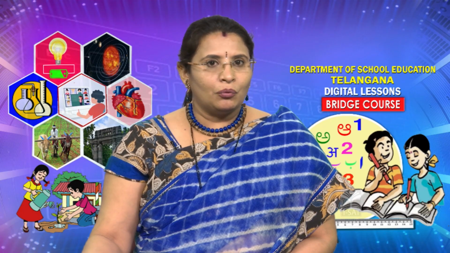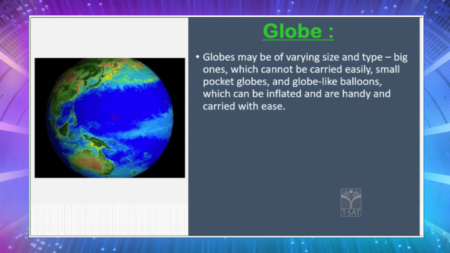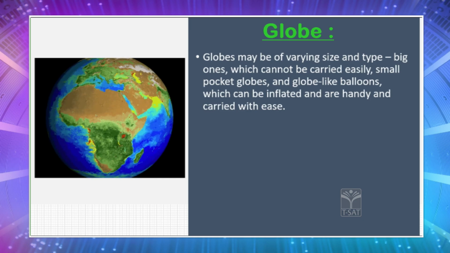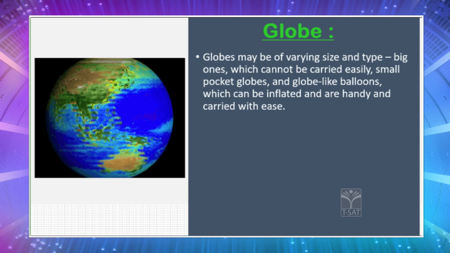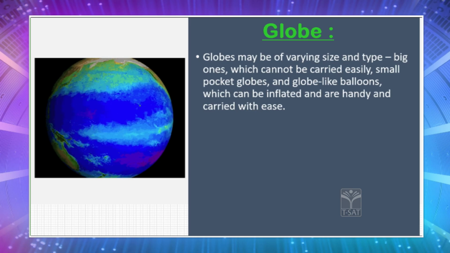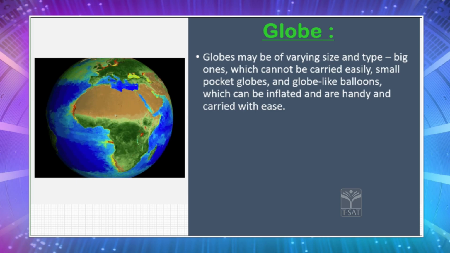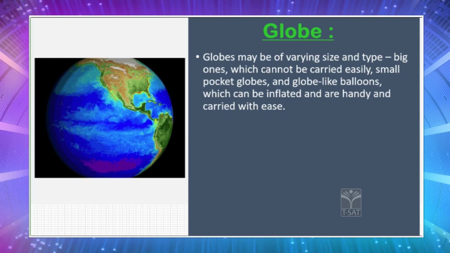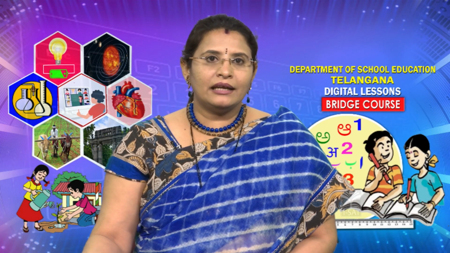Now, children, do you find the globe in the same size? No. Globes are of different sizes and they are of different types. Some are very big ones which cannot be carried from one place to another place, and some are very small pocket globes which can be carried with ease. And nowadays, children, you are finding the globe like balloons. Similarly, we are also finding the globe like inflated balloons. So, whenever you want to learn, you can fill in the air and you can see the globe, and after using it, you can deflate it, that is, you can remove the air and you can carry it with ease